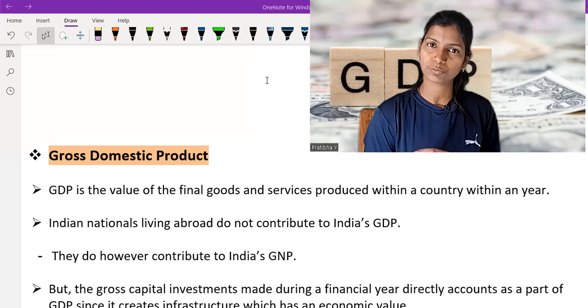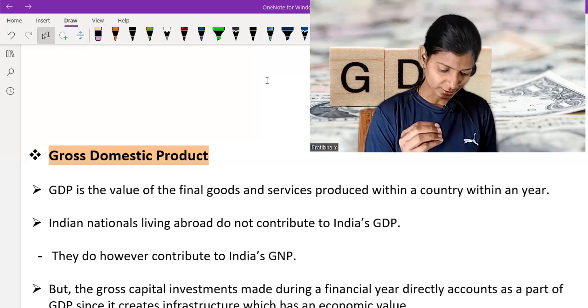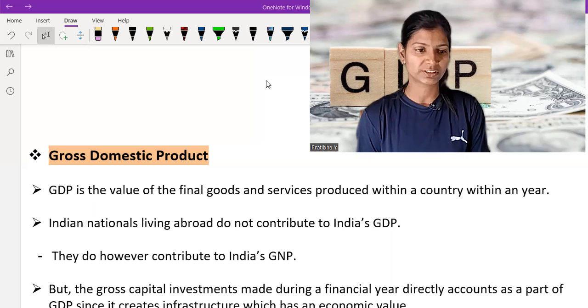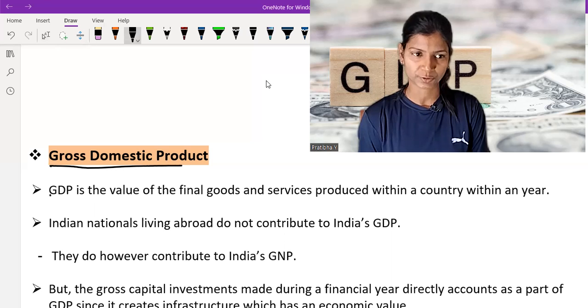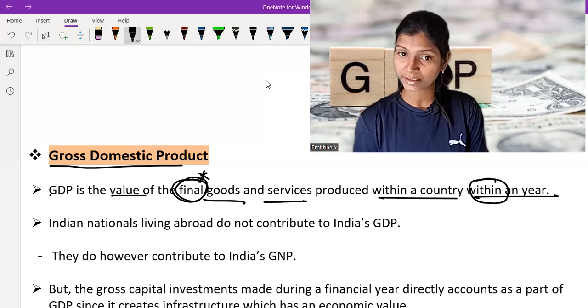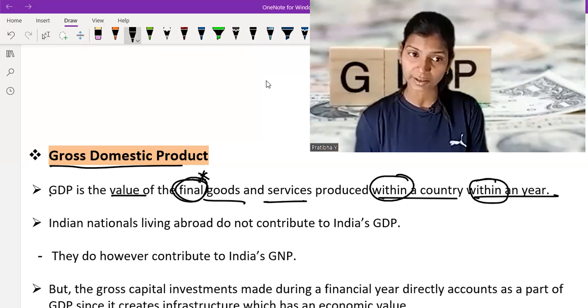Now, very briefly, we are going to talk about some other components and bullet points related to GDP. GDP, gross domestic product, is the value of final, remember final, not intermediate, goods and services produced within a country within a year. Within a country, within a year, and final goods and services. All these three keywords are important.